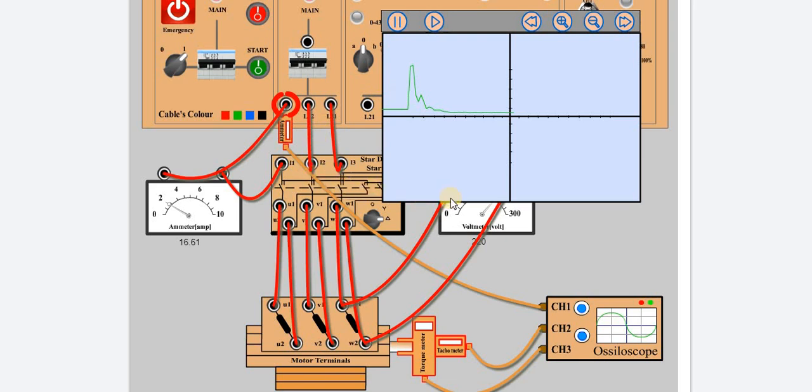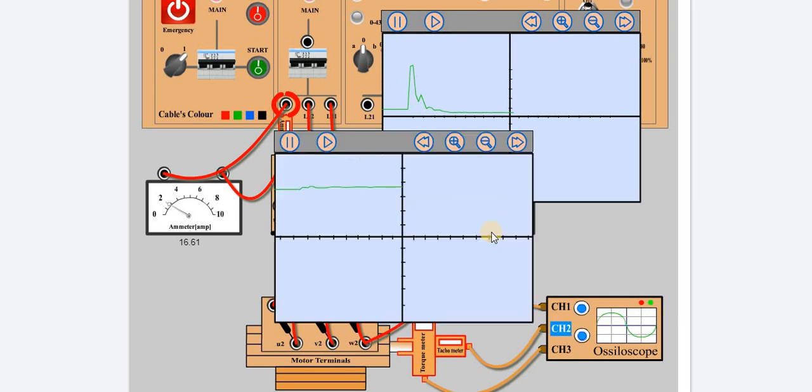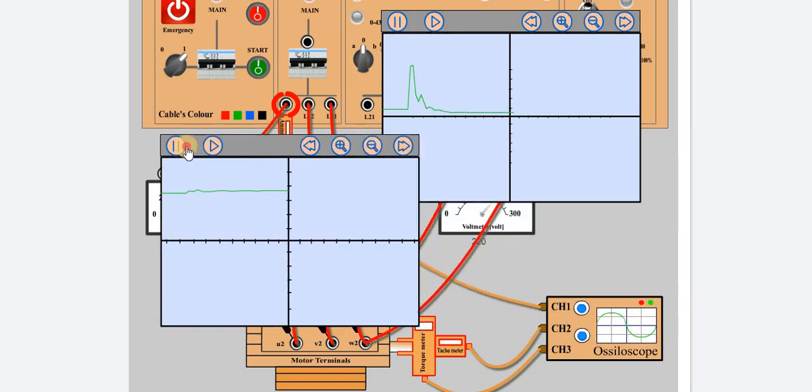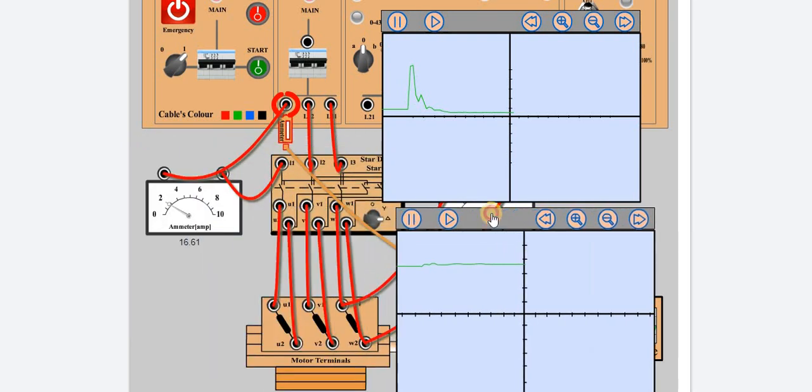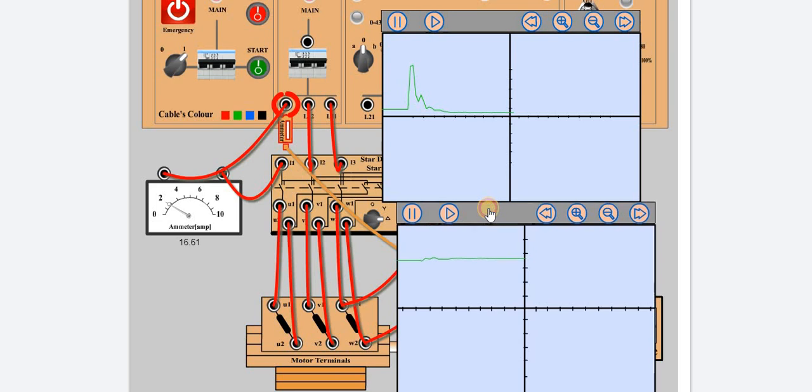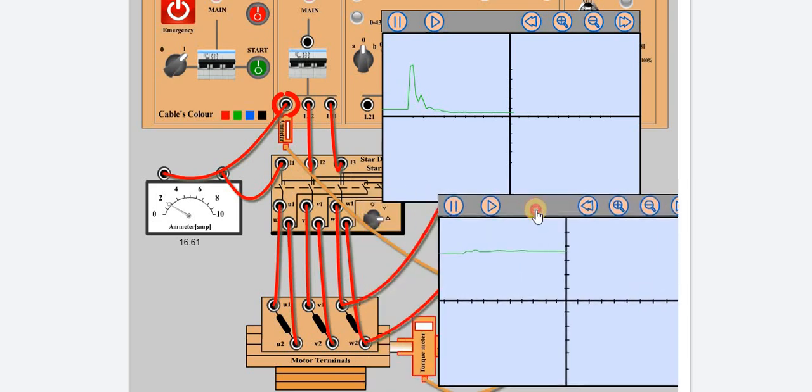What should the delta be? If we use the delta connection, the delta starter, then what current will we see? This is the observation. Now you can see that this also plots the speed. You can see the speed.